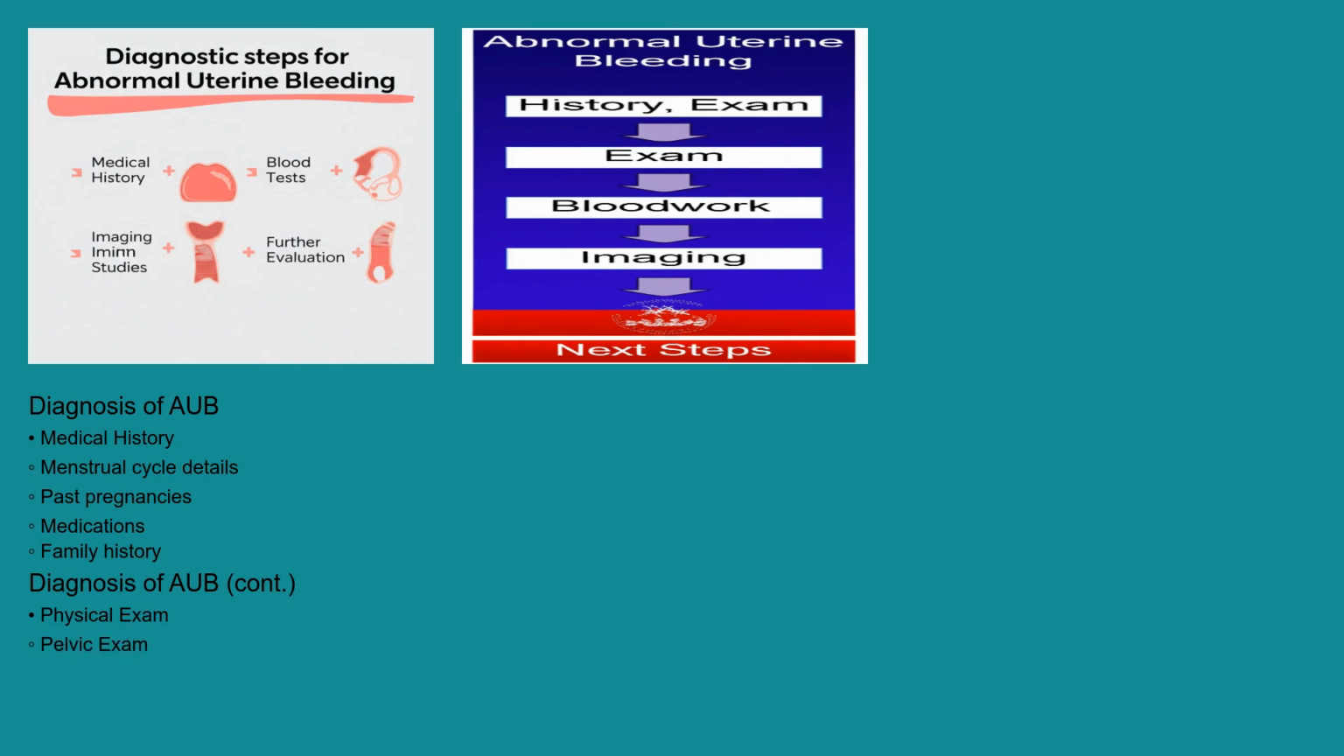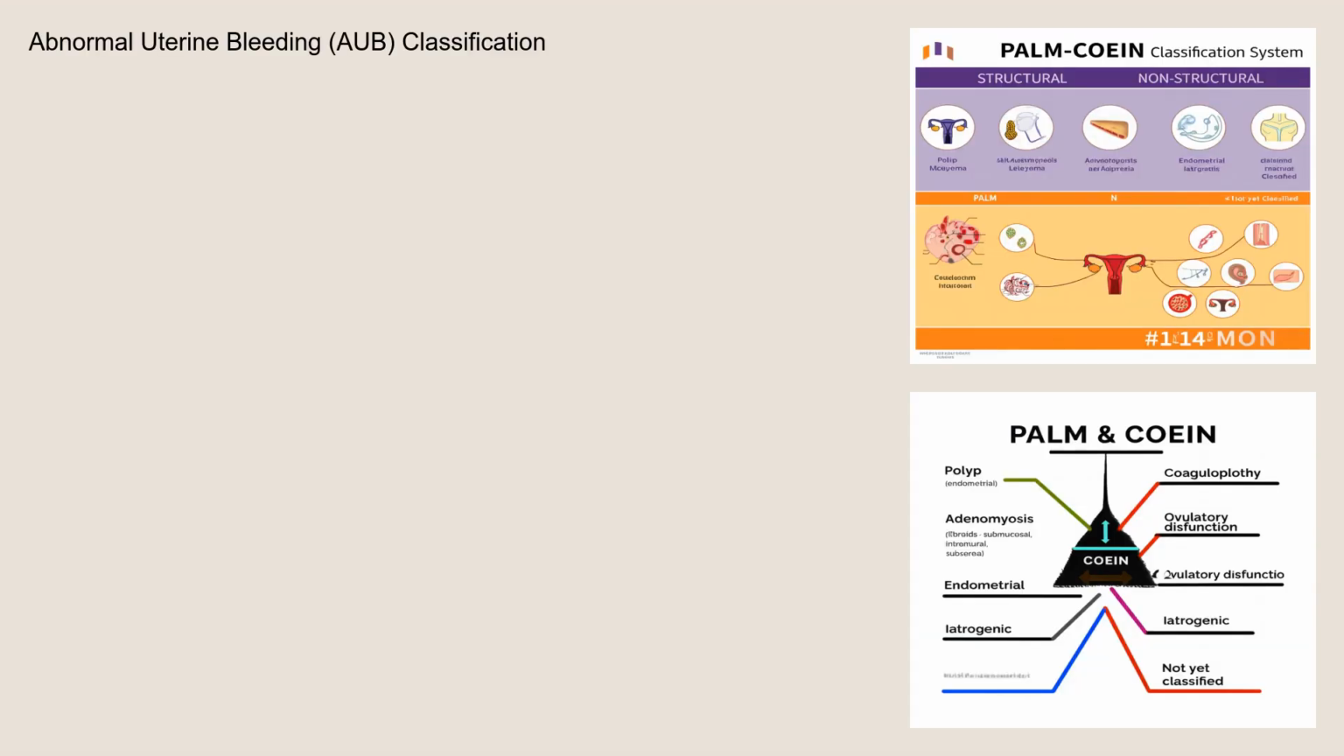Blood tests may be ordered to check hormone levels, rule out pregnancy, assess thyroid function, and screen for bleeding disorders and anemia. Imaging studies, such as transvaginal ultrasound, can help visualize the uterus and ovaries to identify structural abnormalities like fibroids or polyps. In some cases, a hysteroscopy, where a small camera is inserted into the uterus, or an endometrial biopsy, where a small sample of the uterine lining is taken, may be needed to further evaluate the cause of the bleeding. Abnormal uterine bleeding is classified into subtypes based on the PLM system we discussed earlier. This helps guide treatment decisions.